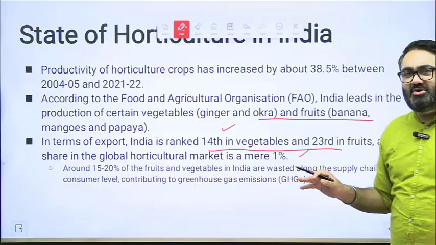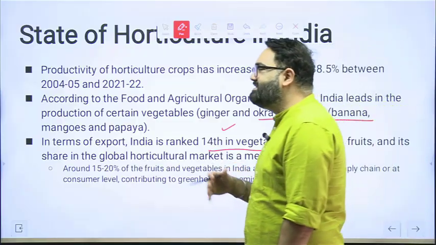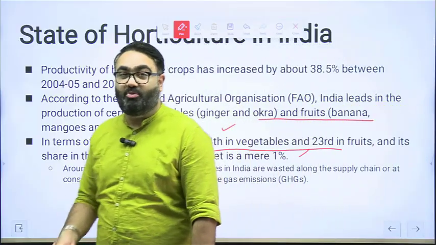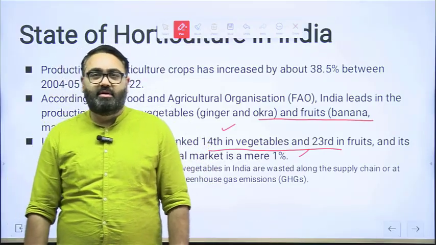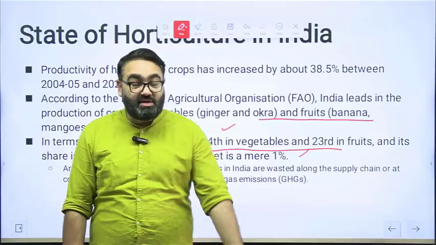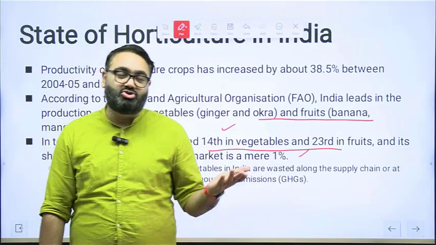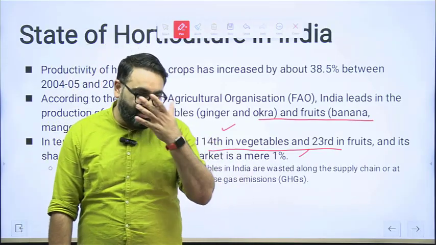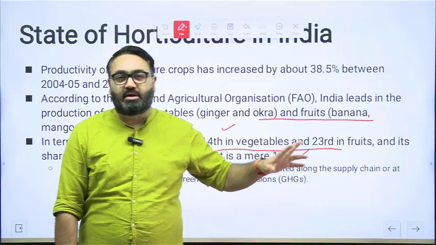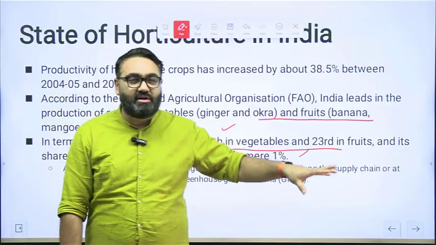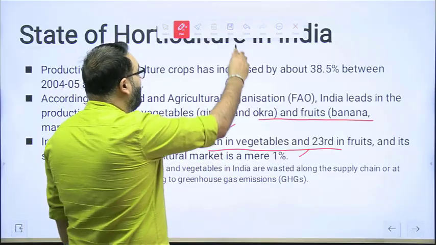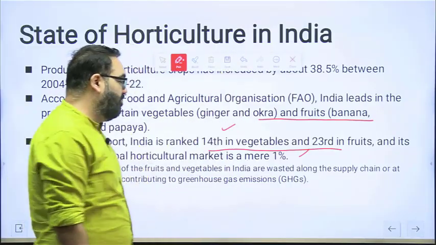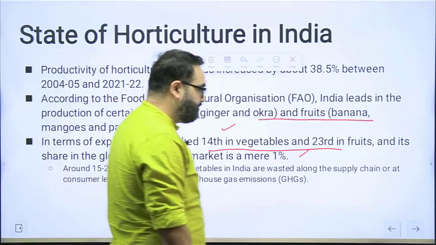Don't think, why is it that our production is so high, so export is low. See, it's a function of our population. When you have such a huge population, obviously the consumption will also be high. So you don't just look at the amount that we are producing. Export will not always be in proportion to that because we are consuming a lot of it in India itself. Only the leftover which is not consumed in India then goes away.